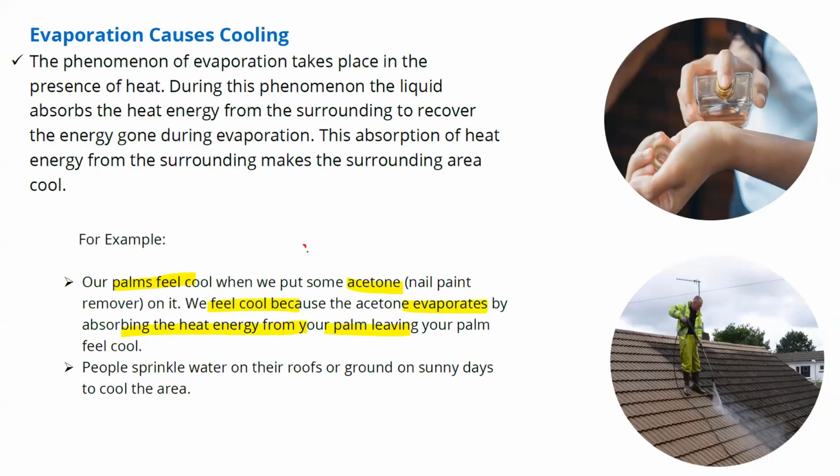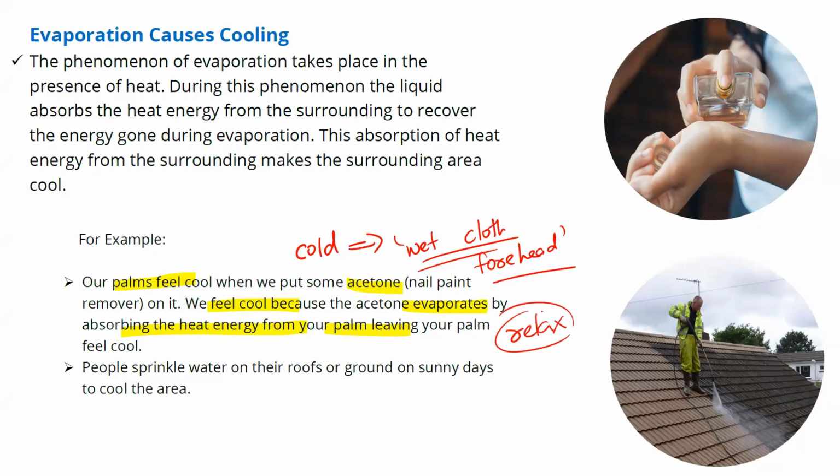If you drop acetone or deodorant, you will feel cool because the perfume will evaporate, absorbing heat energy from your palm. Same reason when you feel cold, mothers used to apply a piece of wet cloth on the forehead. Have you ever experienced that? When your body temperature is high, your parents or elders may spread a wet cloth on your forehead. At that time, you will feel a kind of relaxation. Why? Because when the fever is high, the body temperature is high. So when you spread the wet cloth, it will absorb heat energy from the body. And in the wet cloth, there will be water.